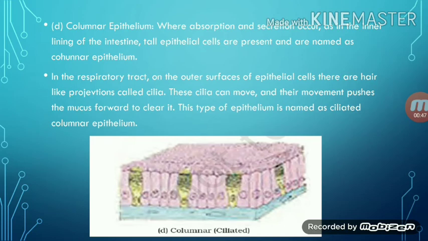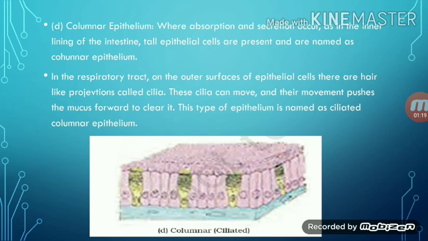Okay, again in the respiratory tract, on the outer surface of the epithelial cell, there are hair-like projections called cilia. These cilia can move, and their movement pushes the mucus forward to clear it. Okay, this type of epithelium is known as ciliated columnar epithelium.